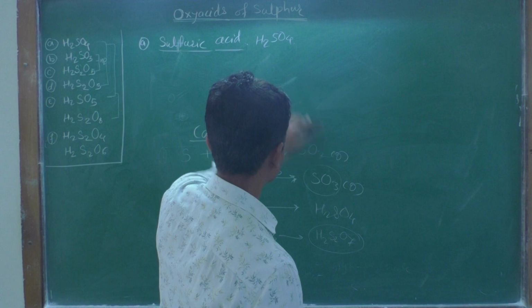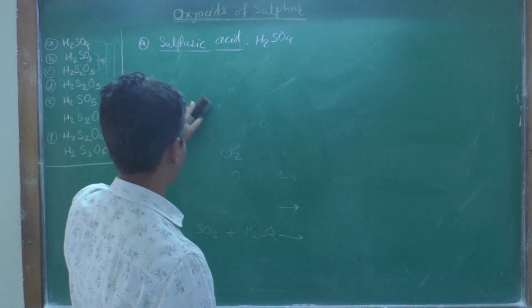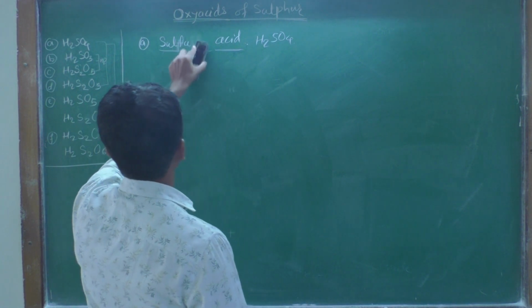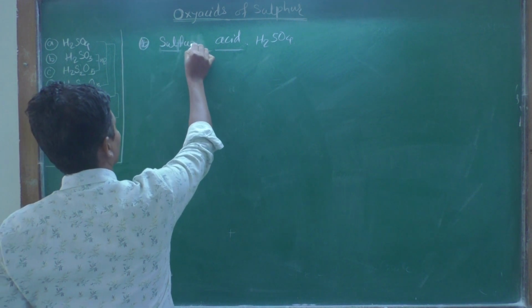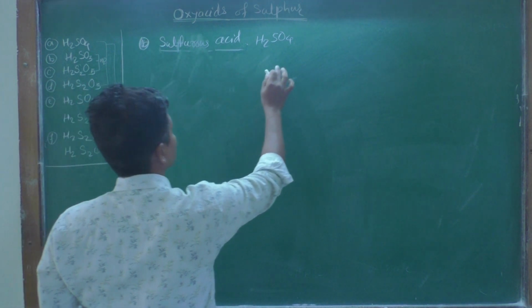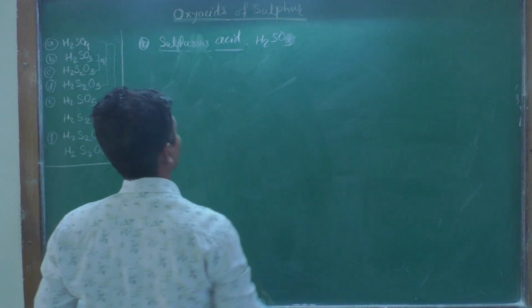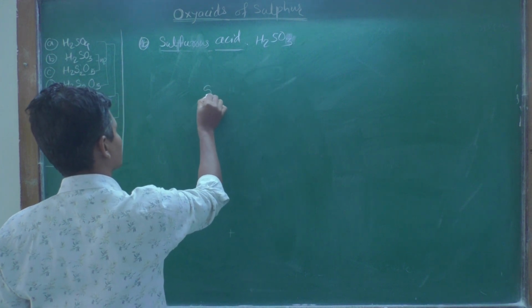Now, the second important acid is sulfurous acid, and the formula is H2SO3. Okay, sulfurous acid, and the formula is H2SO3. Now we are trying to draw the structure of this sulfurous acid.